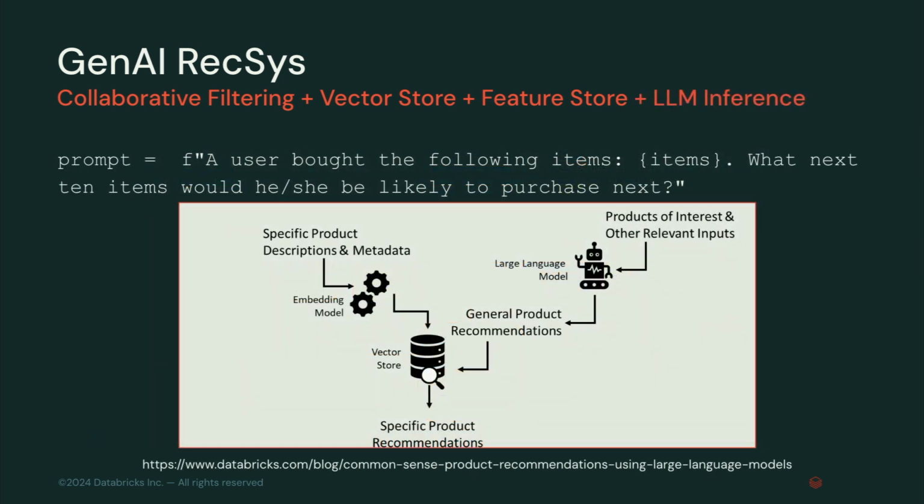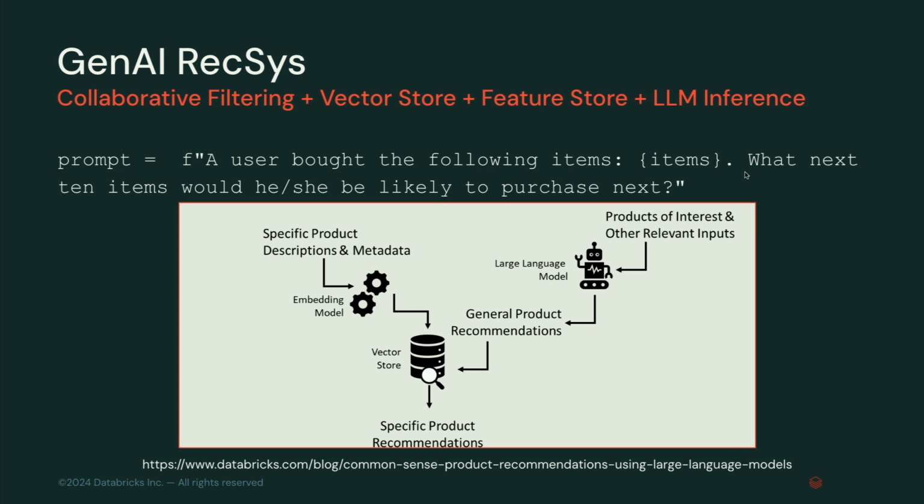But to combine this with LLM inference is pretty straightforward, right? In the stupidest way possible. This prompt kind of spells it out. A user bought these things. What are they going to buy next? That is a prompt-based solution. This is, again, dumbing down the problem significantly. But fundamentally, this is kind of how we see customers thinking about RecSys in this more GenAI-based context.